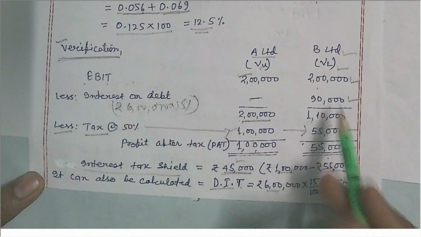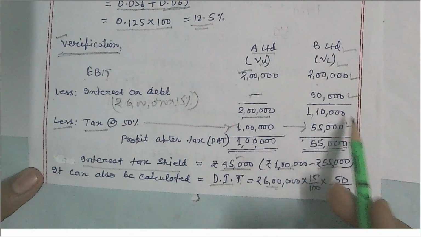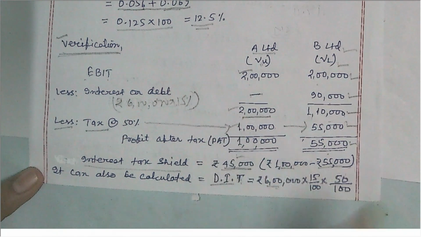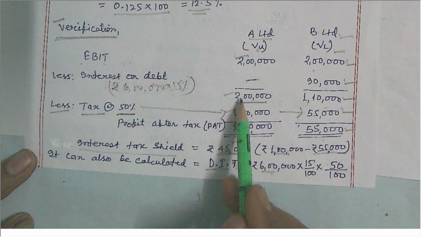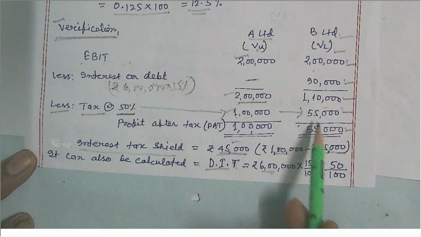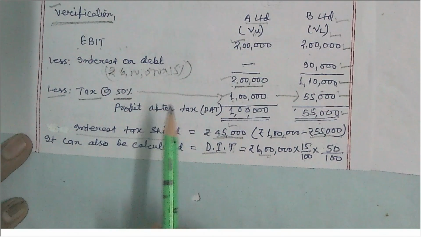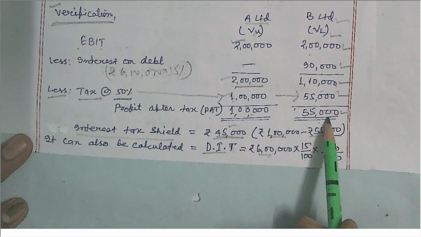This 90,000 is the annual interest amount deductible from EBIT. The balance is 1 lakh 10,000, and for the unlevered form the balance will be 2 lakh. The rate of tax is given as 50%, so 2 lakh at 50% is 1 lakh, and 1 lakh 10,000 at 50% is 55,000. This is the net profit after tax, 1 lakh rupees and 55,000.